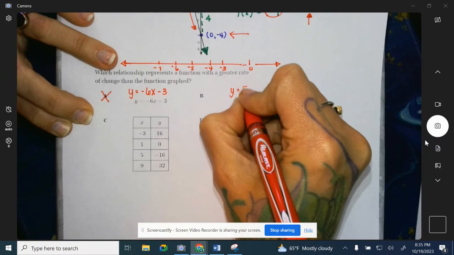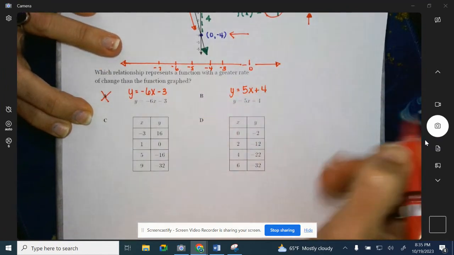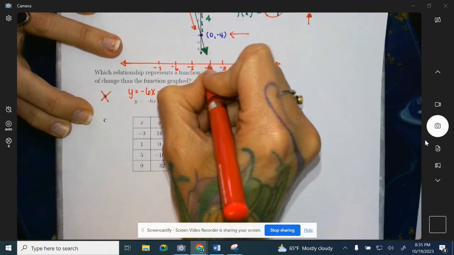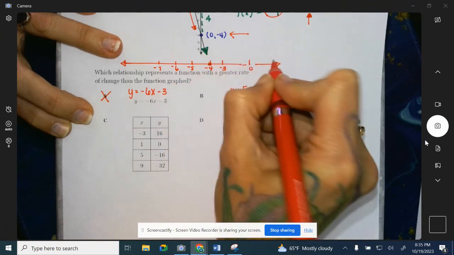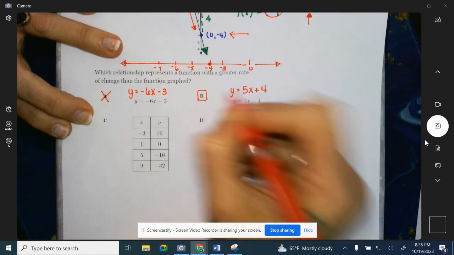Y equals 5x plus 4. 5 is greater than -4. That is to the right. So this one's looking good. So we're going to leave it as an option.